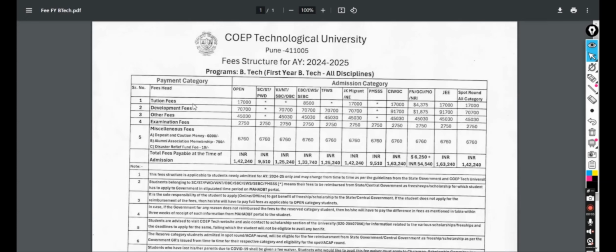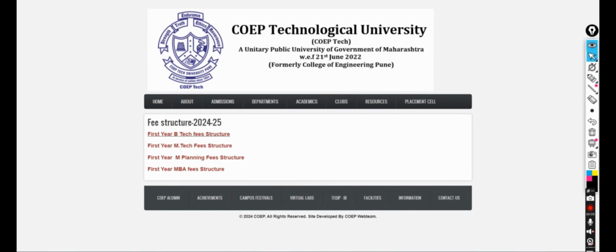But now, coming to the part of fees, it is very high because this is not a normal fee, since it is a government college. But no offense, the college is really good. Only the fees are the hurdle, but this college is really good. So this is all about the fees.